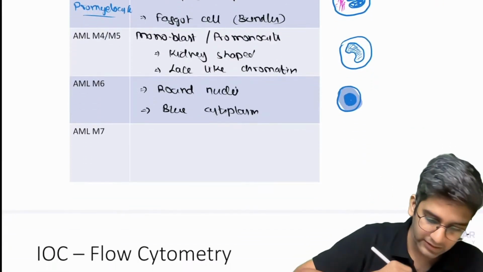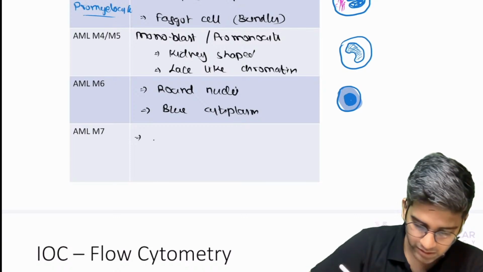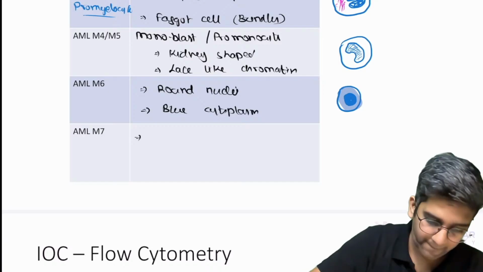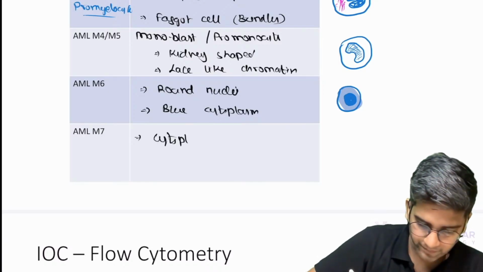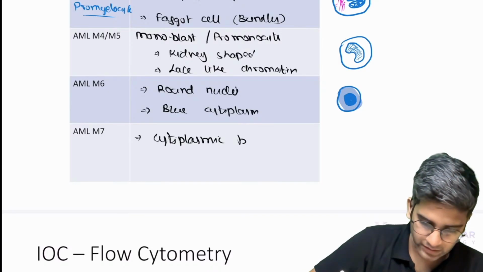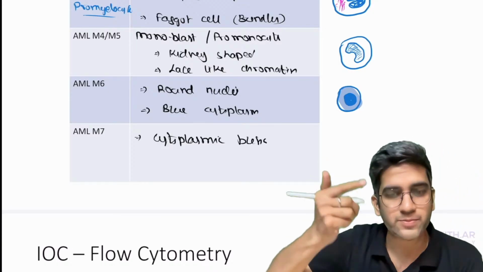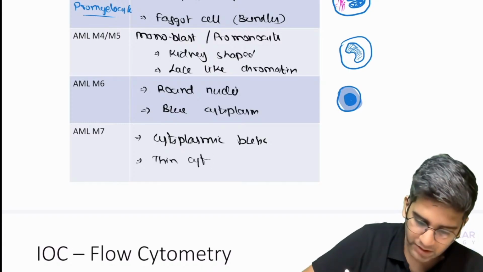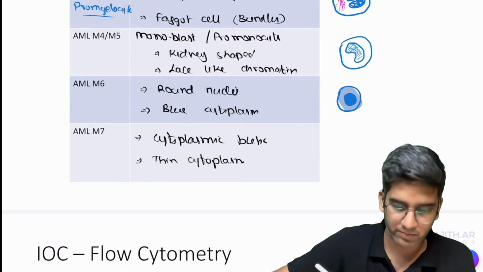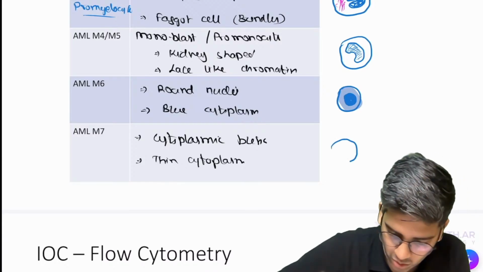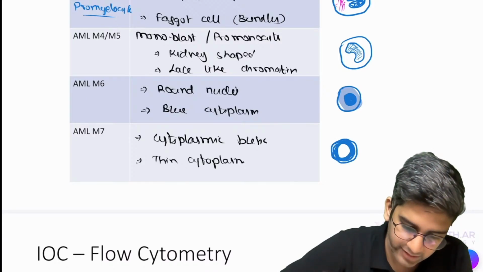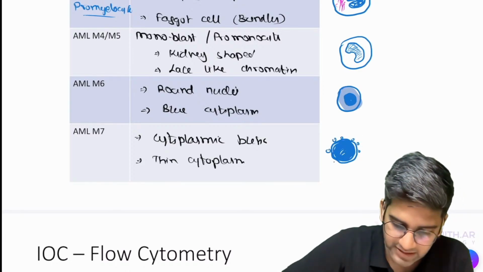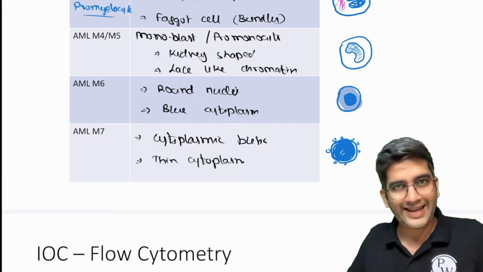Okay. AML M7 will have your vacuolations, cytoplasmic bleb. That's very classical. These are reminiscent of the platelets being formed, and this will have almost negligible, very thin cytoplasm. It looks like a fragment of a blast, not like a blast, right? So when you're drawing AML M7, don't draw cytoplasm. Almost the entire thing should be the nucleus. Very thin cytoplasm, but draw tiny blebs. These are the platelets which are being formed. That's a classical appearance of an AML M7, right?